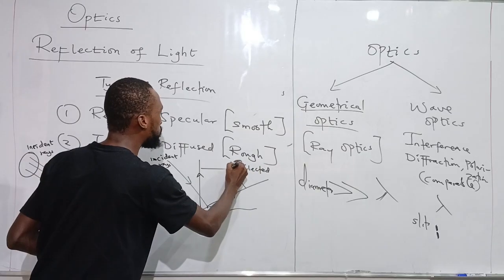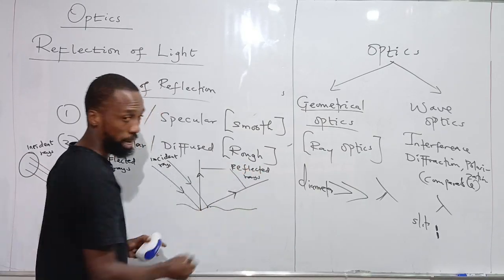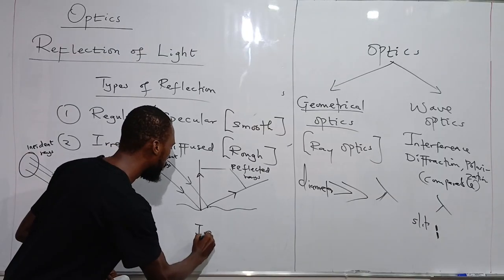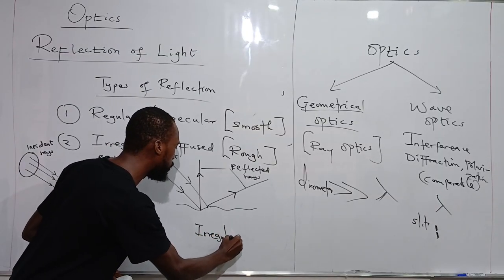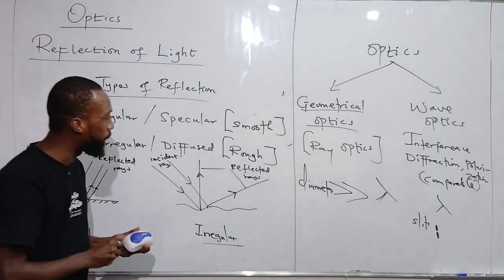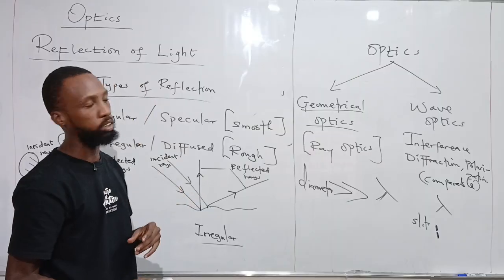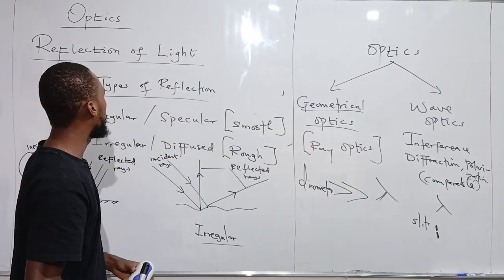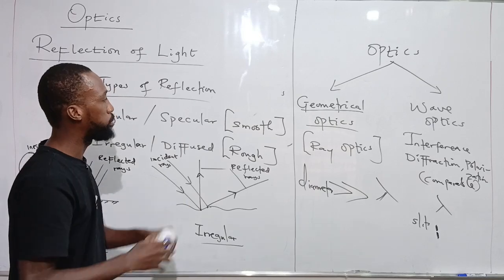These are the two types of reflection: regular reflection and irregular or diffused reflection, depending on whether the reflecting surface is smooth or rough. And that is all about types of reflection.